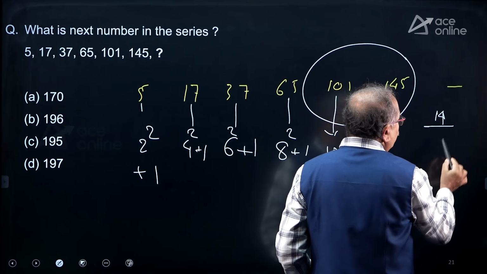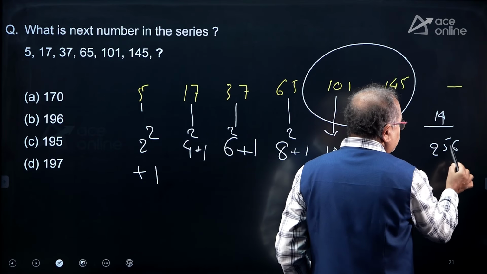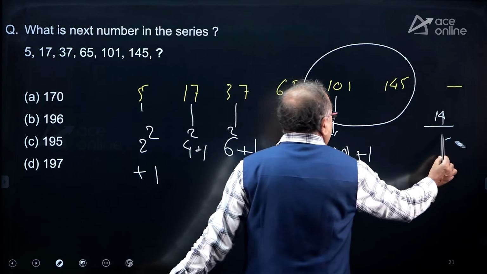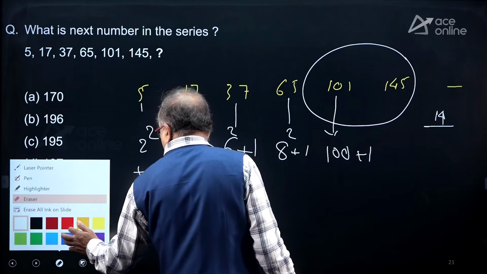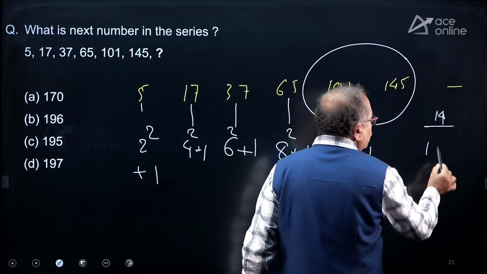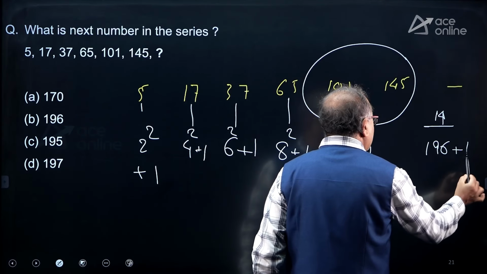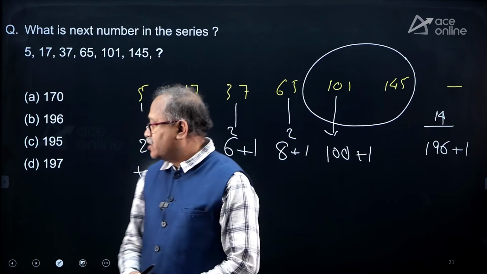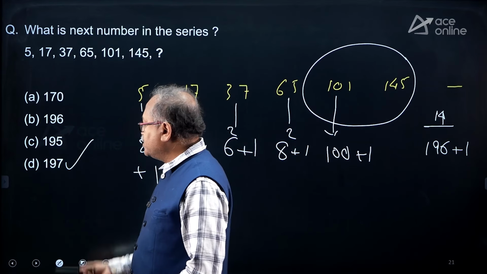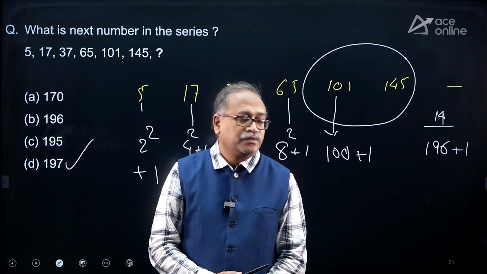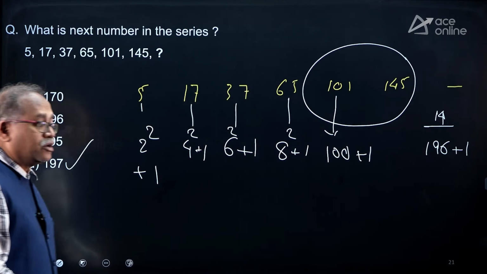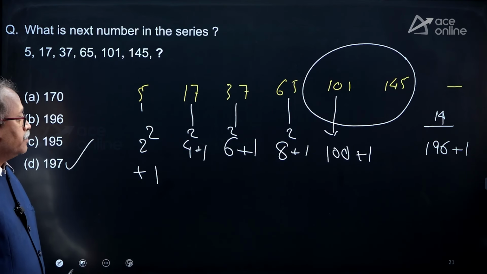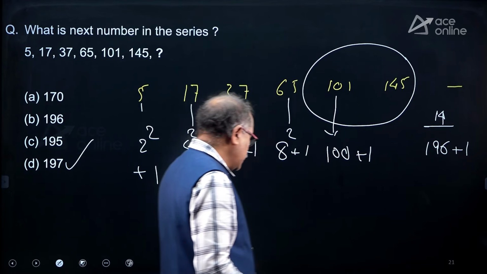And what is 14 square? 196. 14 square is 196 plus 1, that means my answer has to be 197. Okay. So, option choice D, 197. I just keep outside of the camera to myself so that you can see the entire part. Let us move on to the next.